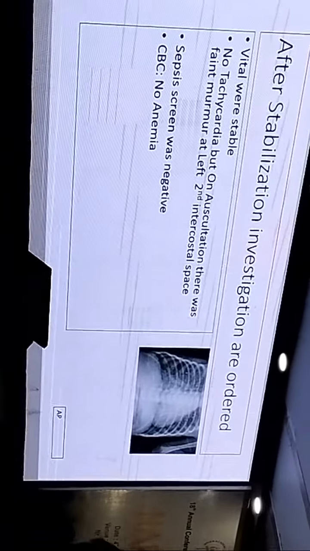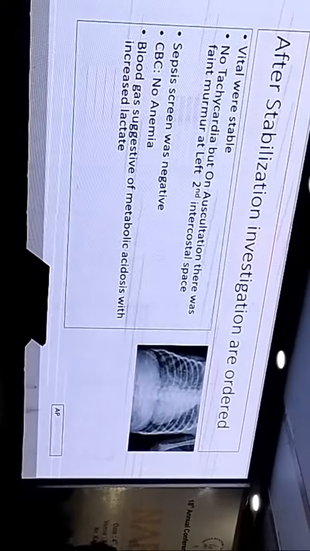So after stabilization, investigations were ordered. Vitals were stable. There was no tachycardia, but on auscultation there was a faint murmur. So our thinking towards PDA was strengthened. Sepsis screen was negative. Again, it strengthened the differential. There was no anemia, so we can think there was no pulmonary hemorrhage.